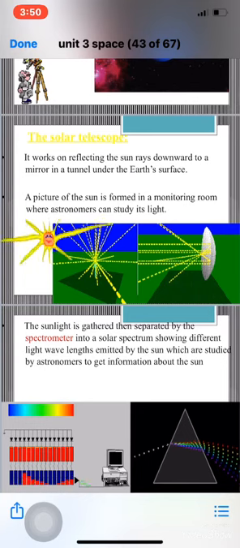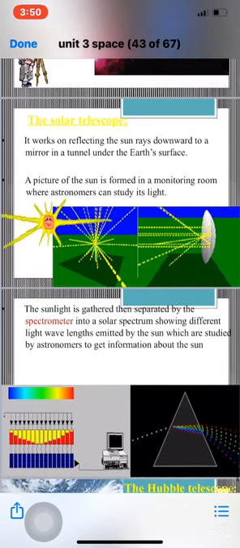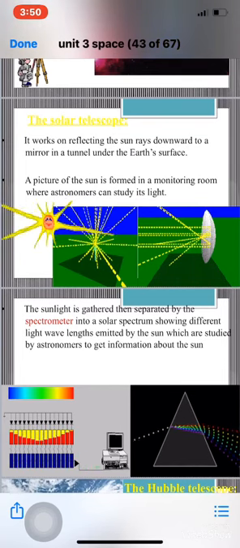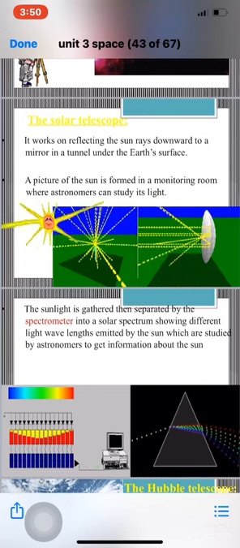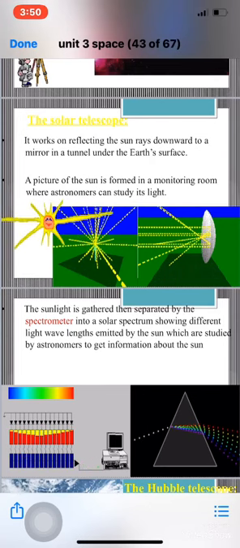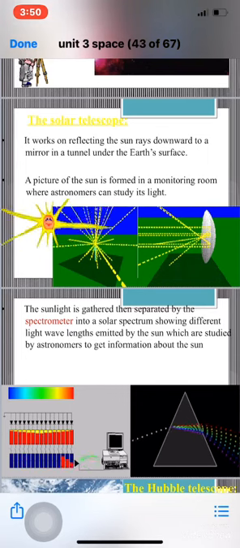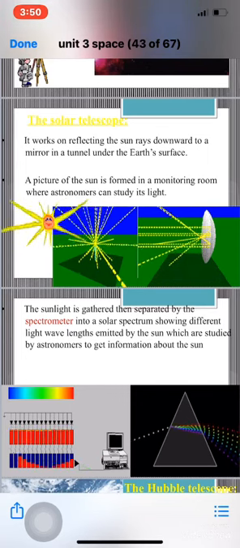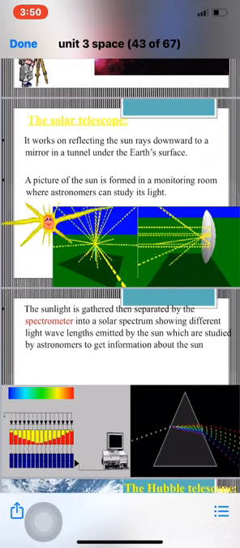The sunlight is gathered, then separated by the spectrometer into a solar spectrum, as you see here in this picture, showing different light wavelengths emitted by the sun, which are studied by astronomers to get information about the sun. So after the reflection of the sun rays to a concave mirror, they form a picture for the sun in a monitoring room.